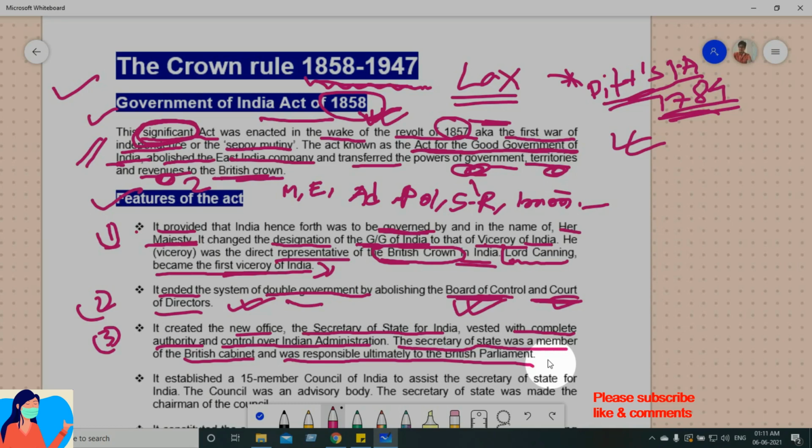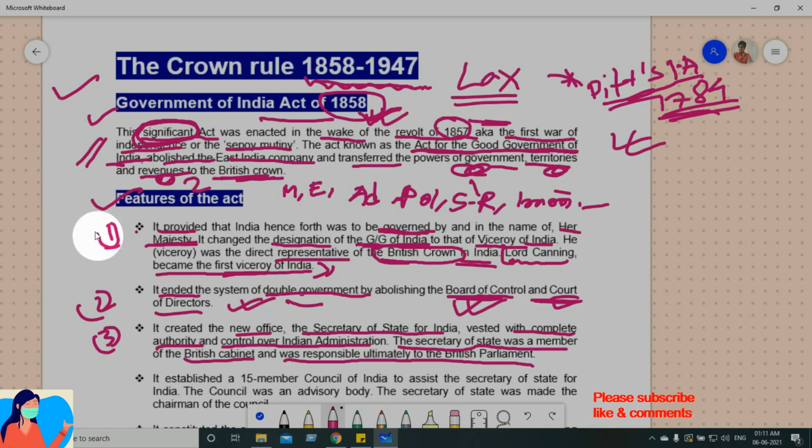Now the Secretary of State was a member of the British cabinet and was responsible to the British Parliament. So whatever happens, जवाबदाई है. जवाबदाई के विषय में I think you know the meaning in Hindi. Responsible मतलब जवाबदाई. अगर कोई नुकसान या कोई भी समस्या होगा, so he will be the responsible person.